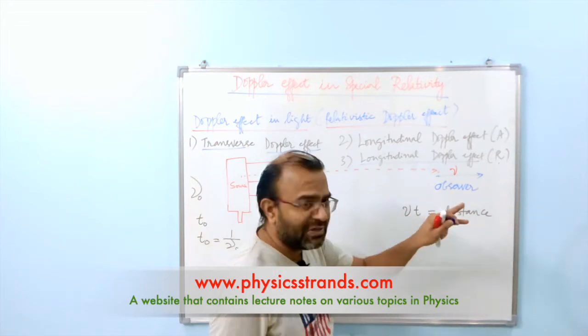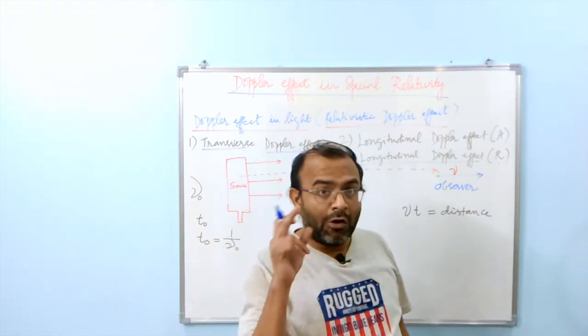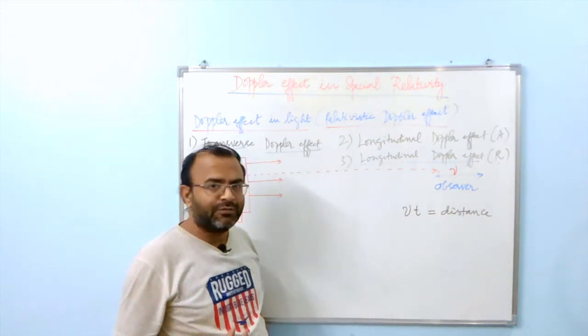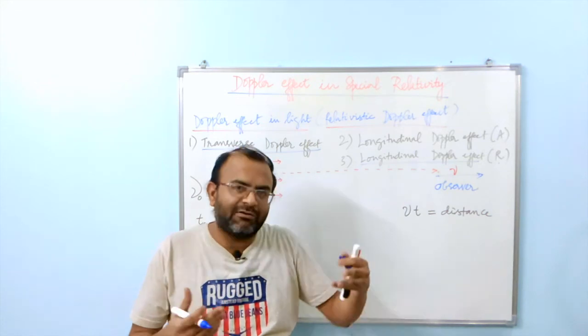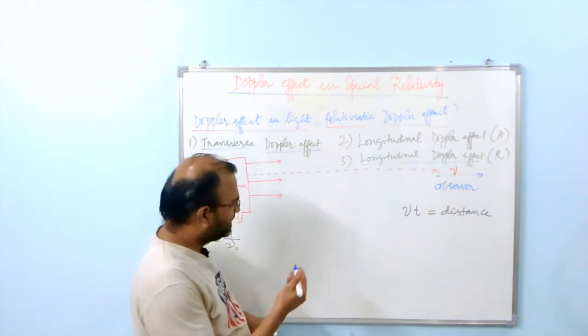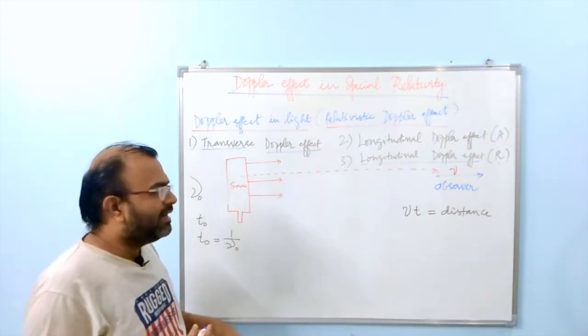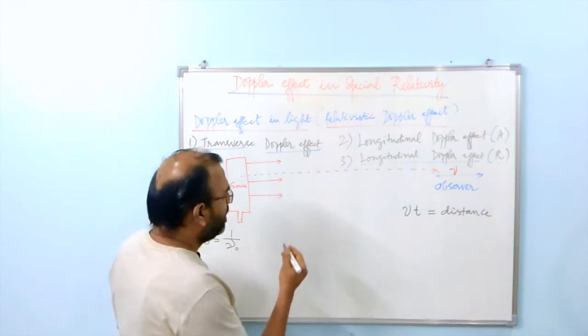That means the observer, as he goes away from the source, is going to take a longer time to count the same number of waves. That means of course the distance between the source and the observer increases. That will take more time for the waves to reach him, and therefore this expression that we wrote for the longitudinal Doppler effect is still valid, only the sign is going to be different now.